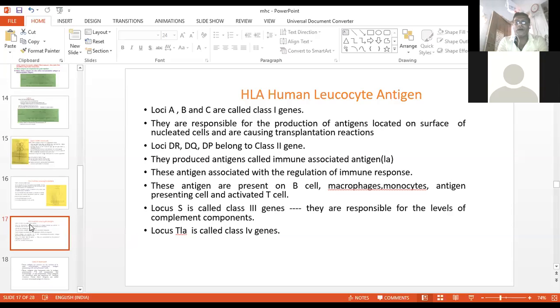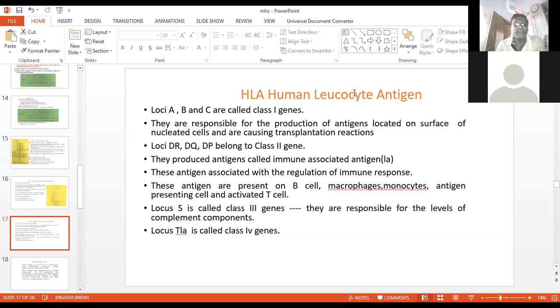Okay. Now from the last slide, we see the large number of loci: A, B, C, D. In the same fashion, the loci A, B, and C can be called class 1 genes. They are responsible for the production of antigens which are located on the surface of nucleated cells and cause a transplantation reaction. So this is linked with graft rejection as well as graft acceptance.